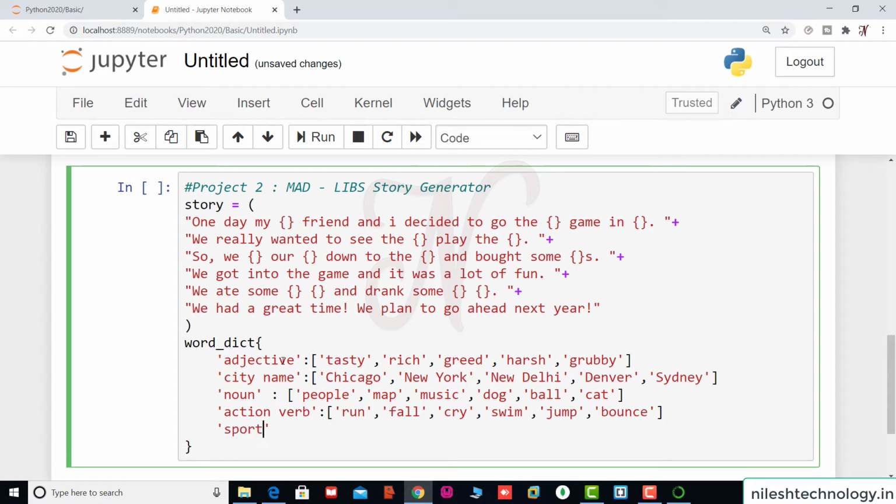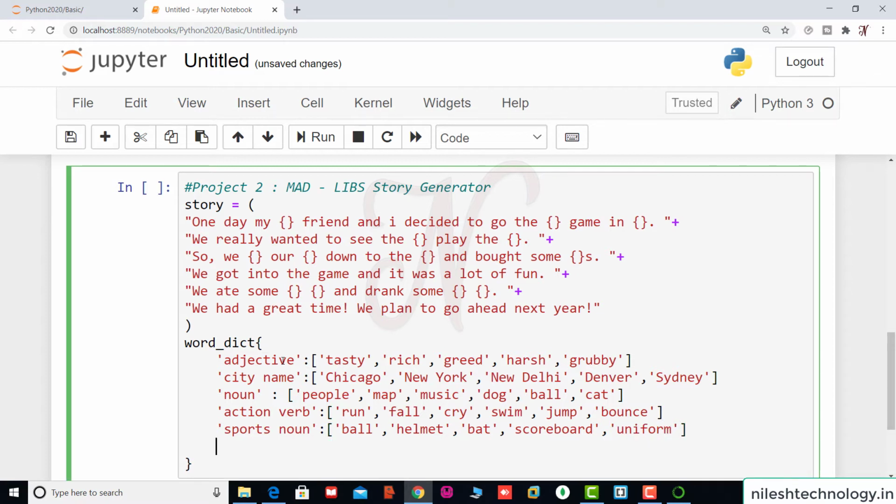Then some sports nouns related to sports. Again, ball, for example helmet, bat, scoreboard, then uniform. Okay, then some places.